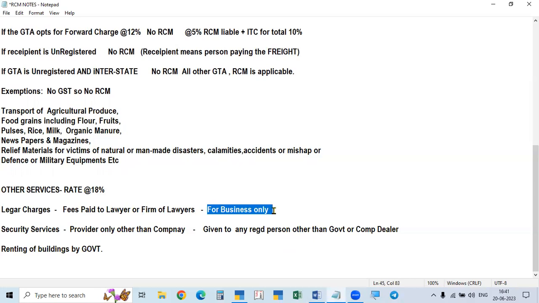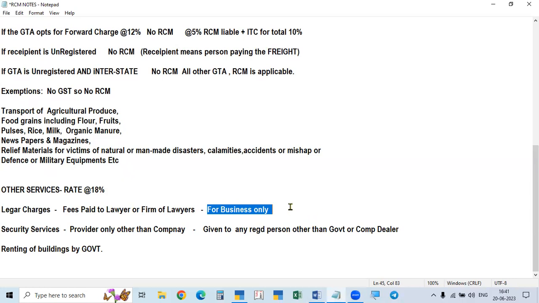Receiver means for business only. In the case of an individual, if I have some property problem, I take service from a lawyer and pay the fees. So I need not pay the RCM; I don't have liability. Only in the case of business. In the case of any business, paying legal charges, meaning fees to a lawyer or advocate, then the business has to pay RCM, 18%. For all this, the 18% tax has to be paid.